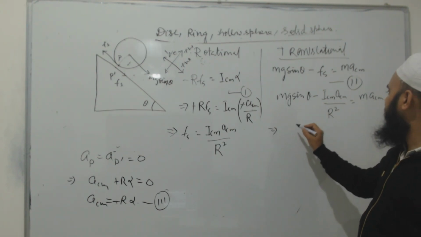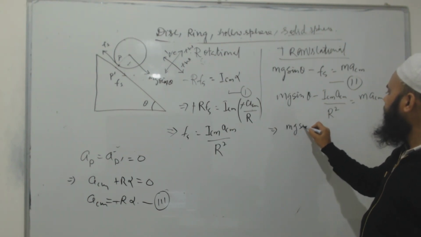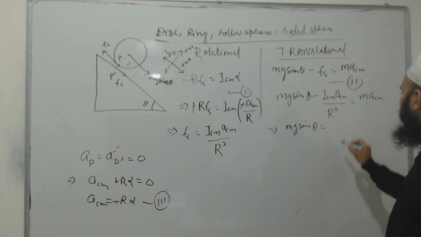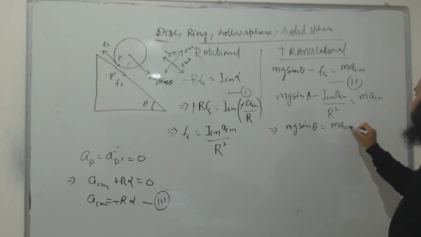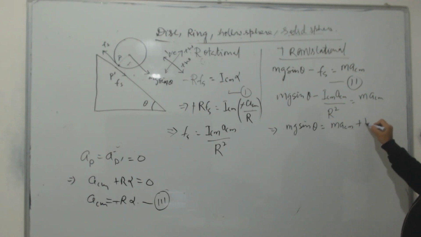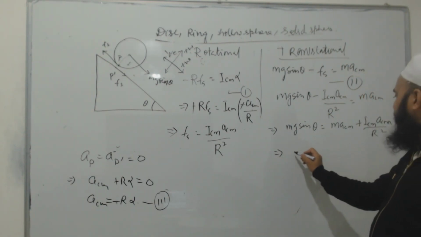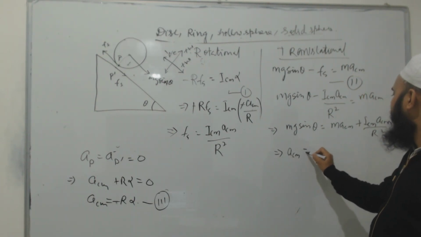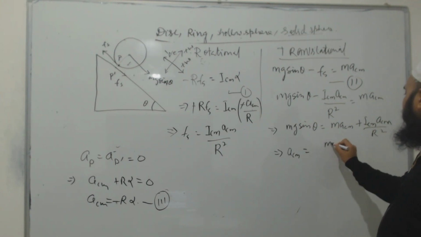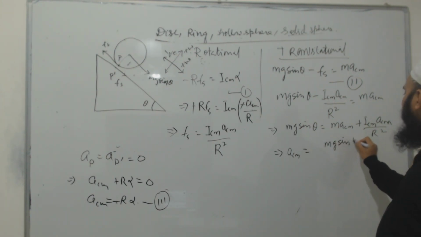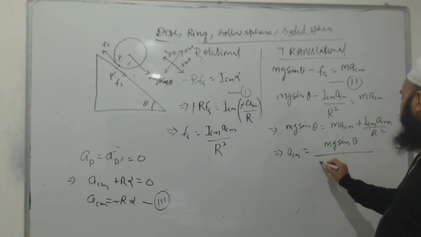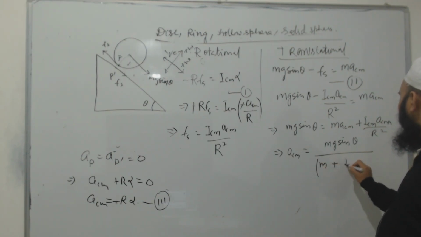After solving this, can I write mg sin theta equals m into A center of mass plus I about center of mass ACM divided by R square? From here, ACM will be equal to mg sin theta divided by m plus I cm divided by R square.